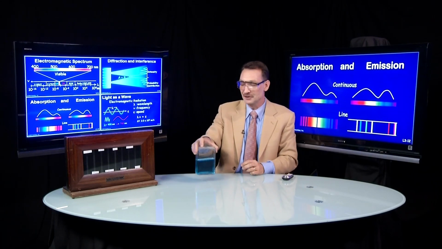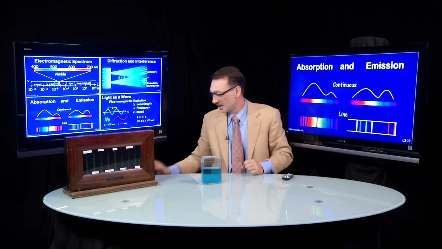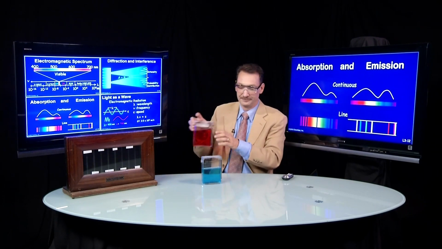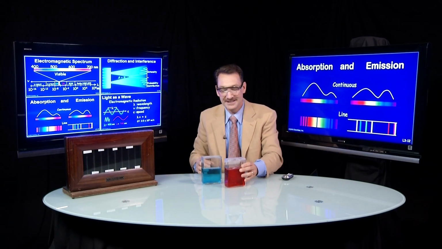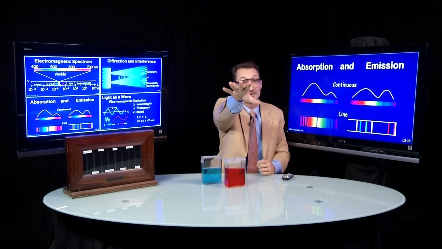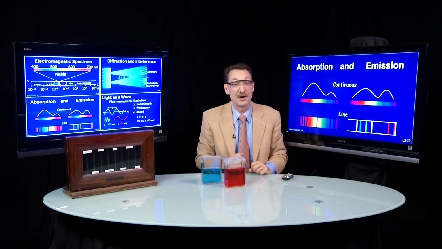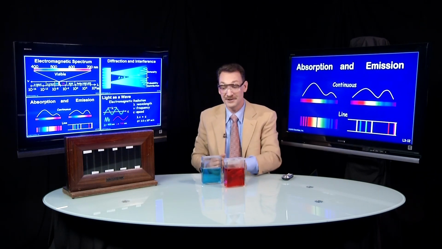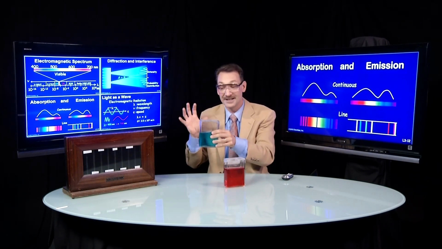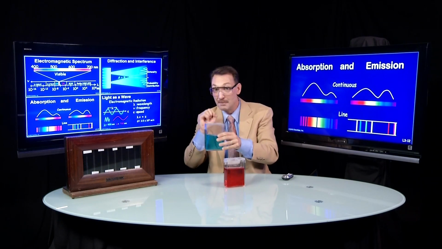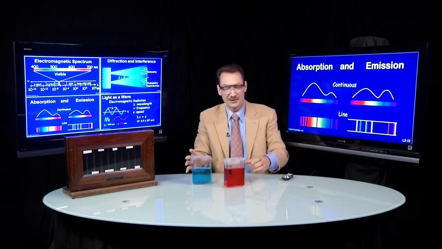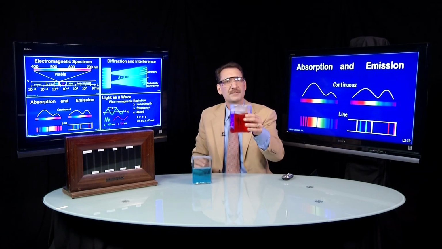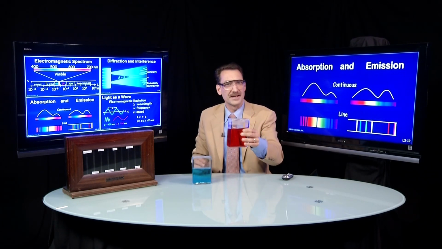Here I have some colored solutions. And why are these solutions colored? Well, white light is hitting them. And when the white light hits them, several wavelengths are absorbed, other wavelengths pass directly through and hit you in the eyeball. So red wavelengths pass through and hit you in the eyeball for this solution, and for the blue solution, other colors are absorbed, but blue passes through and hits you in the eyeballs. So we're saying all colors but red are absorbed by this.